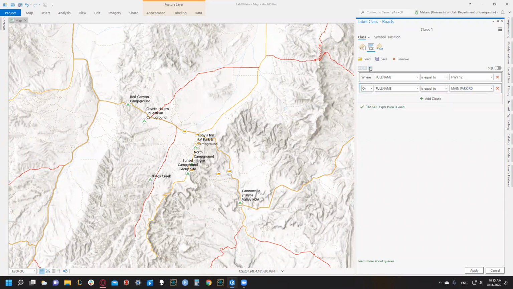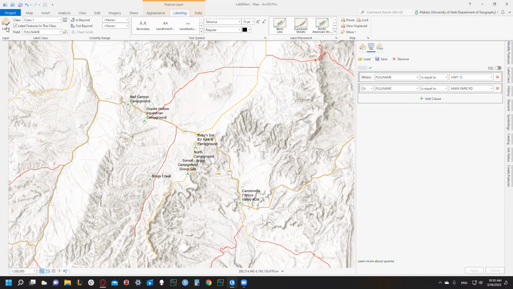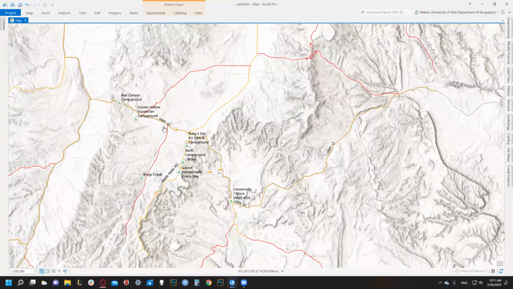All right, let's check to see that it's valid. The green check mark of goodness says it is valid. So let's click on apply. All right, and remember, it's okay if nothing pops up. We need to go into the labeling banner and then, while we have full name in our field, click on label, and cool. We have Highway 12 and our Main Park Road right here, and also Highway 12 out here. So that's 4A and 4B.